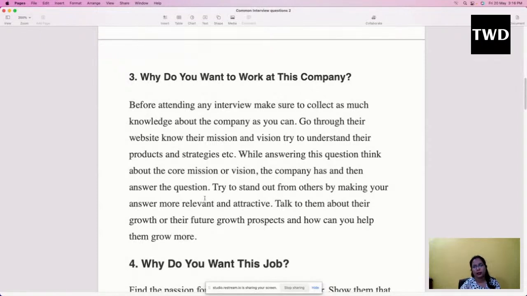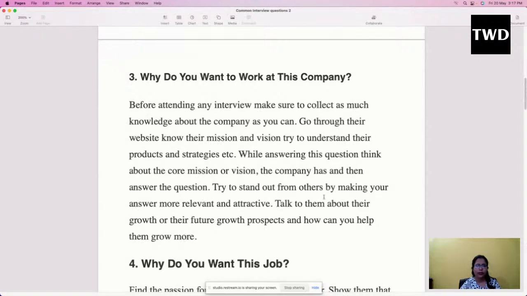It is not about impressing them, but letting them know you are actually fit for the job. You have to make yourself fit for the job. It's not that if you lose the job, you lose something, but if they lose you, they lose something. That kind of attitude should be there.